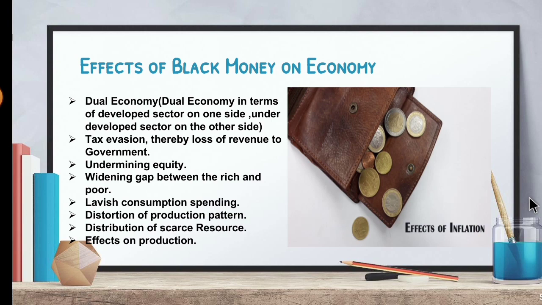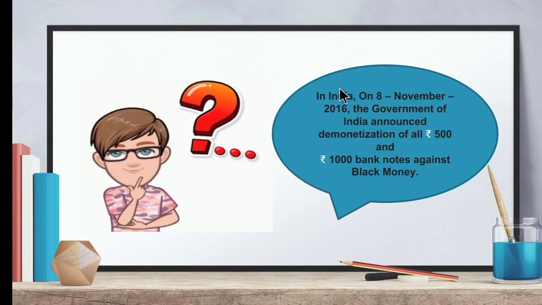And next, children, I hope you are aware of this information. In India, on 8th November 2016, the government of India announced demonetization. So demonetization means withdrawal of all 500 and 1000 rupees banknotes against black money. So to take action against the black money, the Indian government announced the demonetization. Demonetization means withdrawal of 500 and 1000 rupees notes on 8th November 2016. So I hope you are aware of this information.